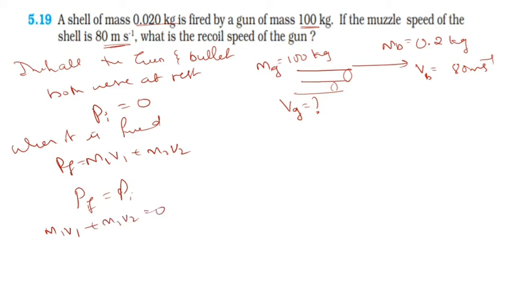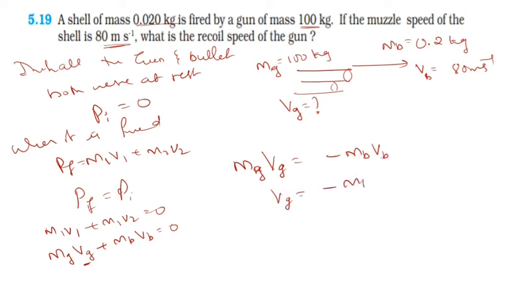Instead of m1 v1, I'll write mass of gun and speed of the gun, plus mass of bullet and speed of the bullet, equal to 0. Now I want the recoil speed of the gun, so VG is equal to minus mb into Vb divided by mg.